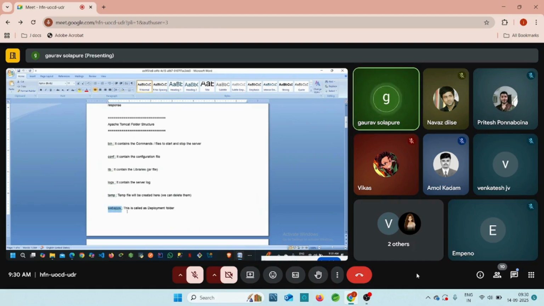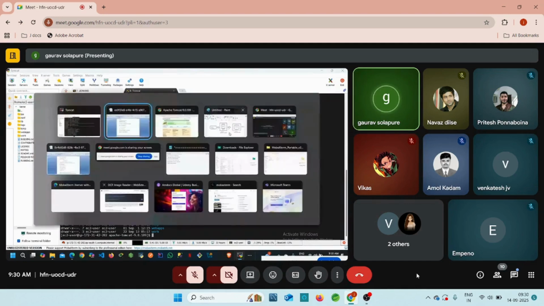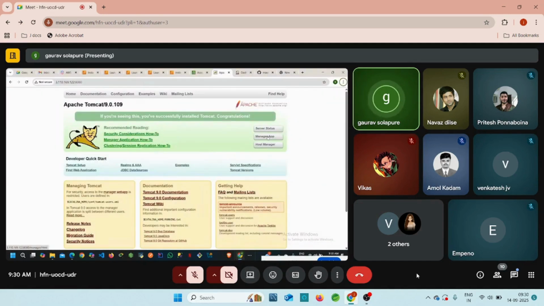Then the last one is webapps. This is called the deployment folder, guys. Inside this webapps folder, our application is going to be deployed, right? So when you click on this manager app, inside the manager app we have the webapps. So that's why we need to access this manager app, guys, right?